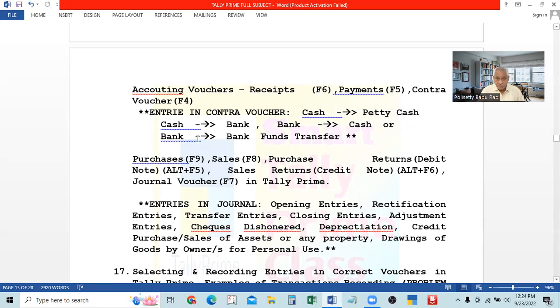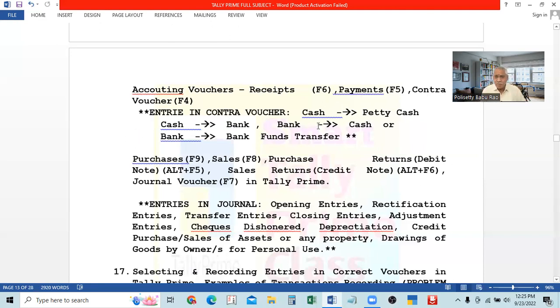Here bank means bank account. So all these are our accounts only. The transactions take place within the organization, and the money is not going out. That's why these transactions will be recorded in contra voucher. When cash is credited, the bank paid into will be debited. Both cash and bank accounts are our accounts only. So the person paying the money, the payer, and the payee are the same. Both are our accounts only.